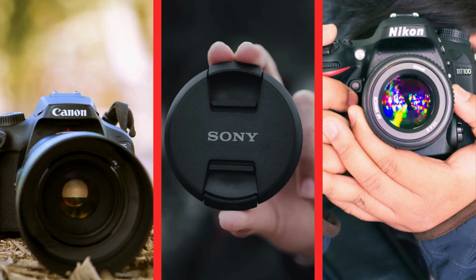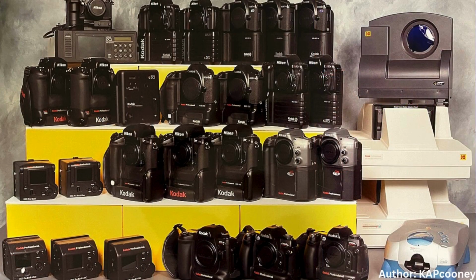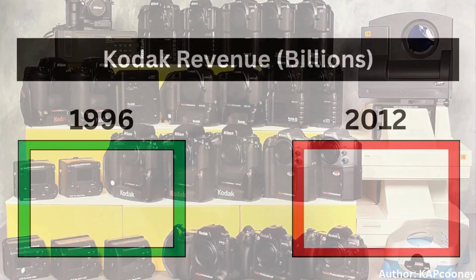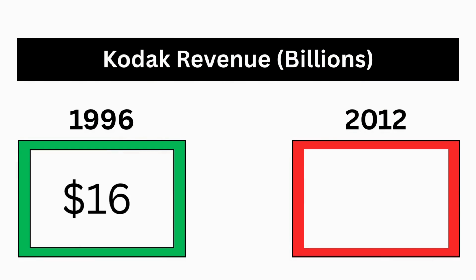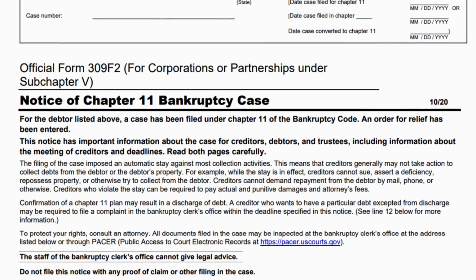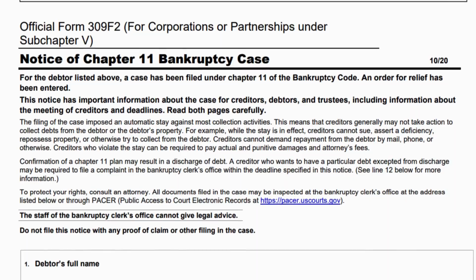By the early 2000s, competitors like Canon, Sony, and Nikon had captured major digital market share. While Kodak eventually tried to catch up, launching digital cameras and online photo services, the shift came too late. Its revenues collapsed from $16 billion in 1996 to $4.11 billion by 2012. That same year, Kodak filed for Chapter 11 bankruptcy protection.